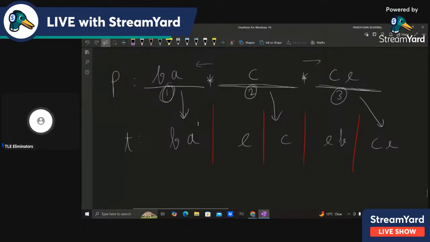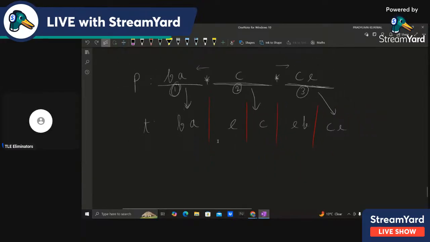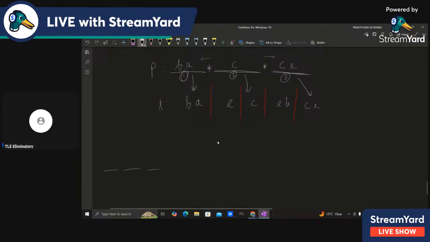So in the context of the whole string, let's say we had a very long string. Let's say there are some BAs there: a BA here, a BA here, a C here, also a C here, and let's say there is a CE here and a CE here. So now what we want is BA, C, and CE.